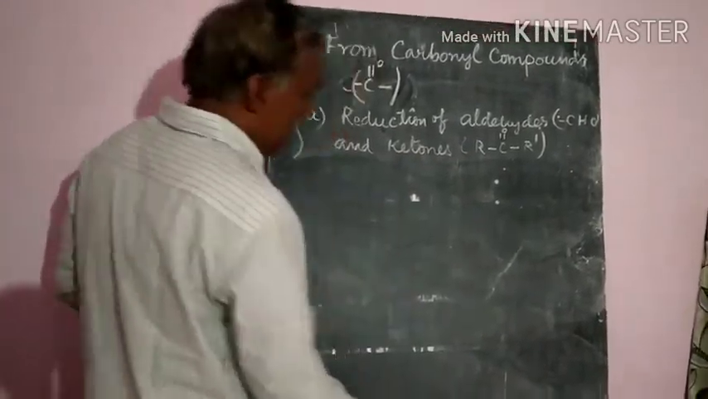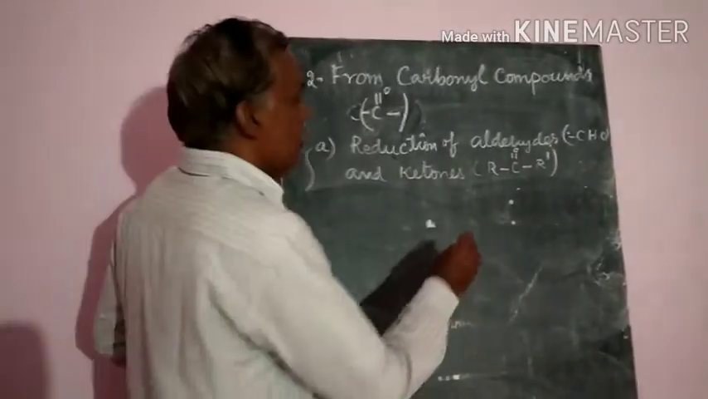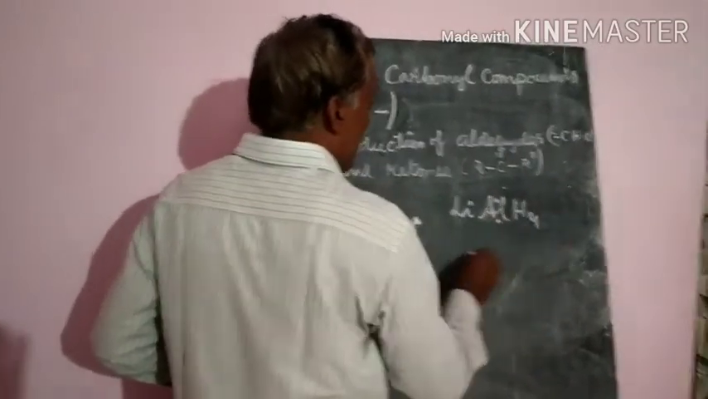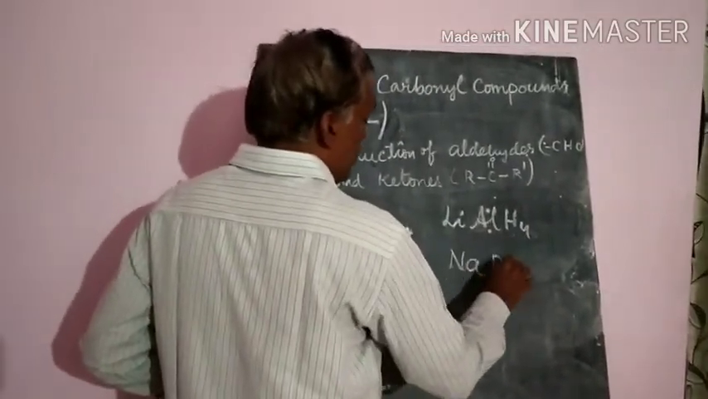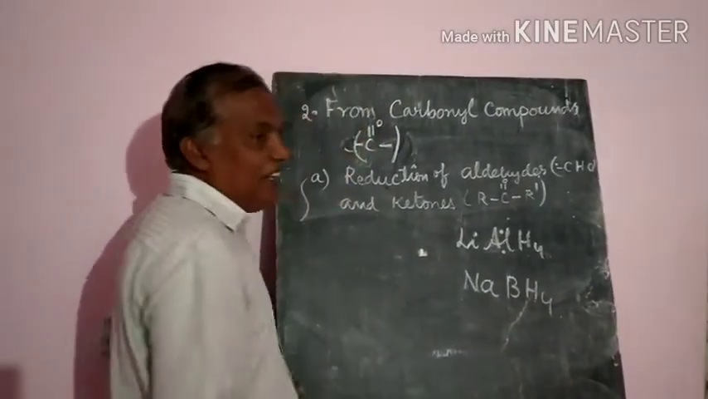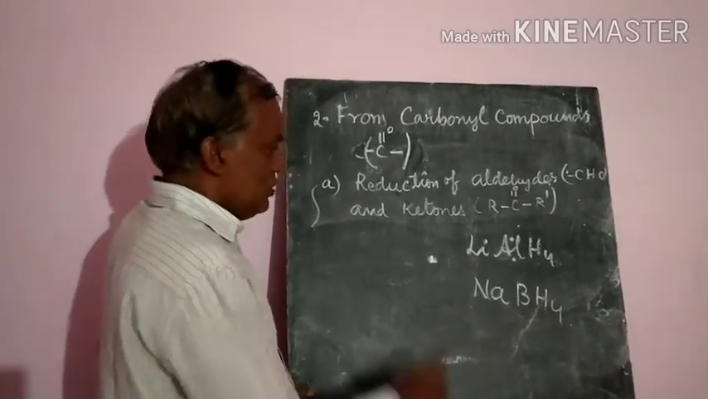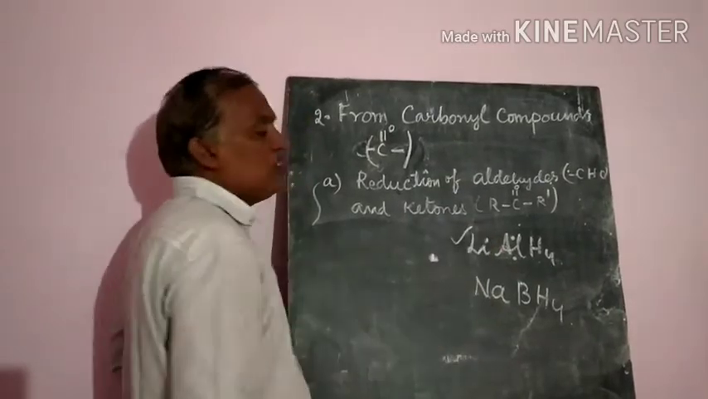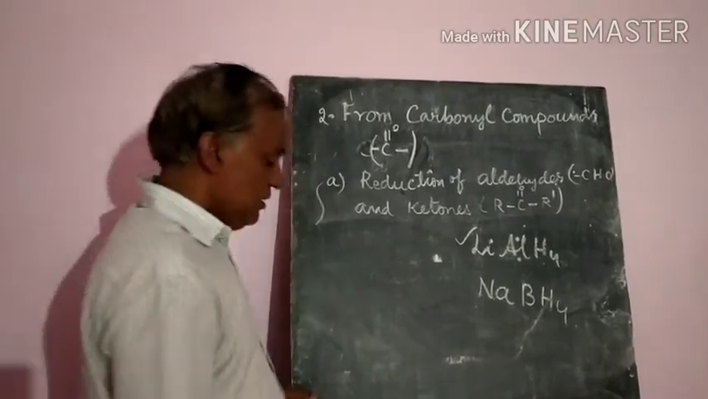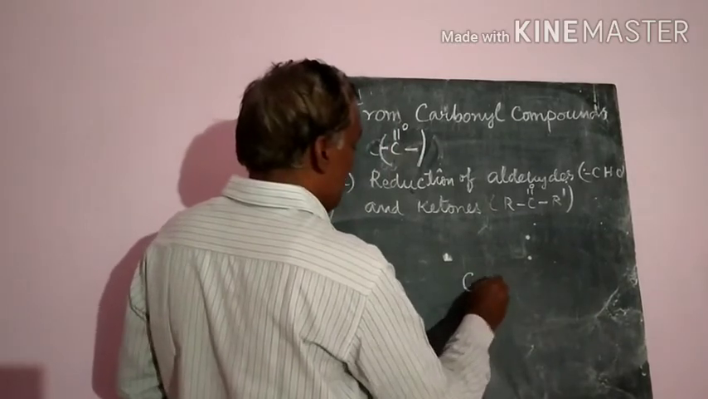Generally for this reduction we will use strong reducing agents like lithium aluminum hydride and sodium borohydride, or platinum or palladium with hydrogen. So all these are the reducing agents that we will use. Lithium aluminum hydride is the strong reducing agent. So generally here, carbon double bond with oxygen.